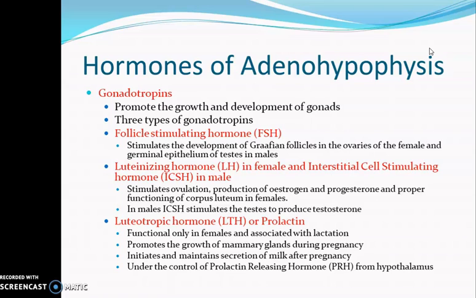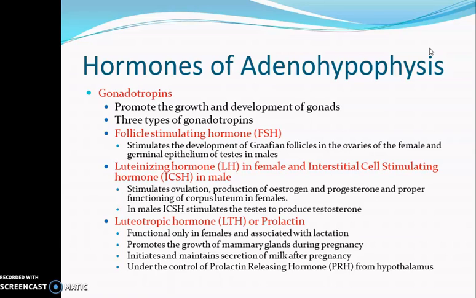Then the third gonadotropin produced by the anterior pituitary gland is the luteotropic hormone, or LTH, or prolactin. This hormone is functional only in females because it is associated with lactation, and lactation is a property that is restricted to females. It promotes the growth of mammary glands during pregnancy.